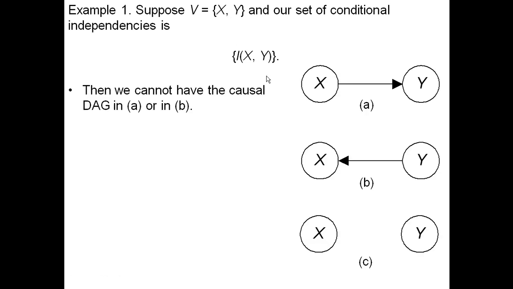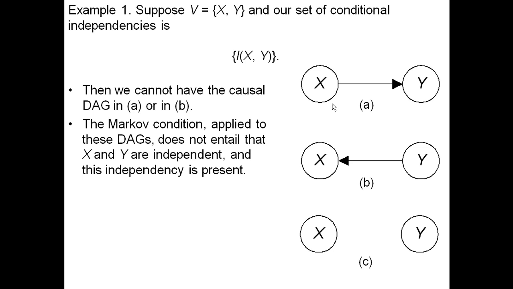All right, so we're going to assume we know the conditional independencies. In this first example, we only have two variables, and we know they're independent. What can we learn? Well, we cannot have the causal DAG in A or B, because the Markov condition does not entail that x and y are independent. Remember, in a causal faithfulness assumption, we have to have a perfect map of the probability distribution.